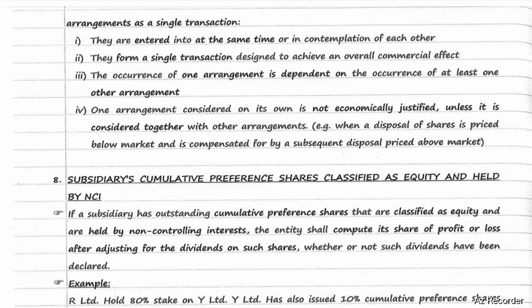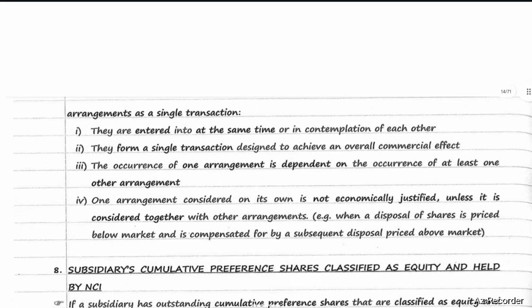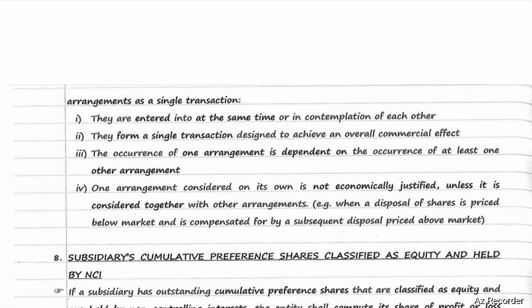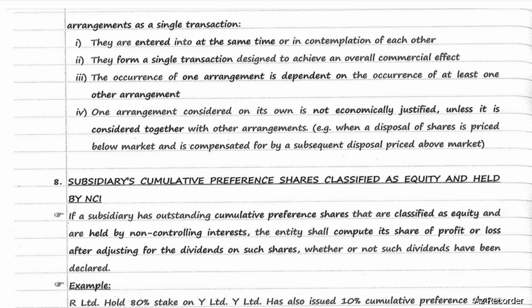One arrangement considered on its own is not economically justified unless it is considered together with other arrangements. Example, when a disposal of shares is priced below market and is compensated for by a subsequent disposal priced above market. These are the indicators that the parent should account for multiple arrangements as a single transaction. So, if any of these indicators exist, then it will be considered a single transaction.